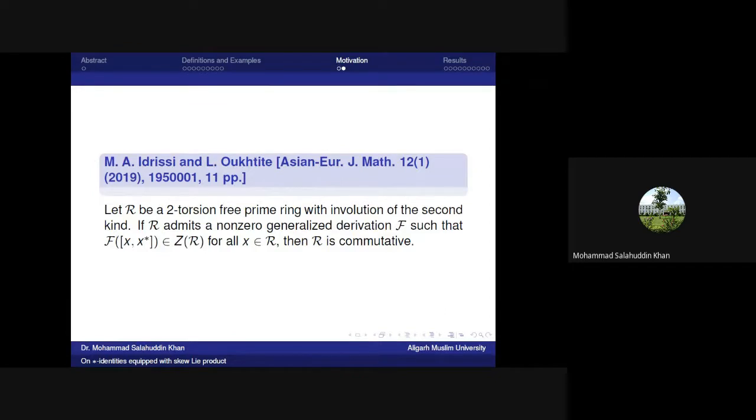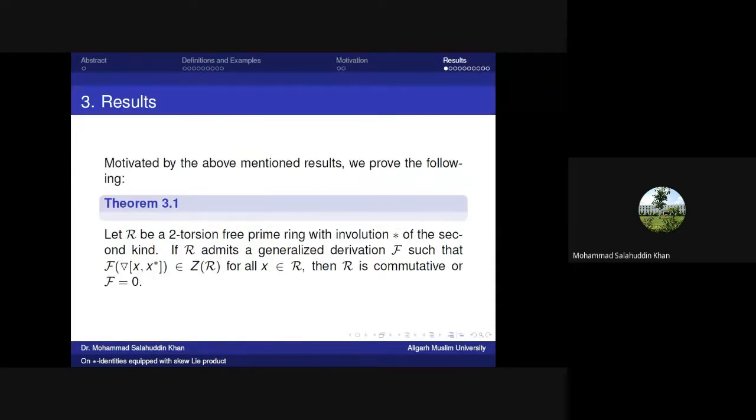In 2019, this result was extended by M. A. Idrisi and L. Oukhtite, and they proved the same result for a generalized derivation, taking the condition f of the Lie product of x, x star belongs to the center of R. In the previous result, f of [x, x star] equals 0. So here they take f of the Lie product of x, x star belonging to the center of R, then R is commutative. Motivated by the above mentioned results, we prove the following.